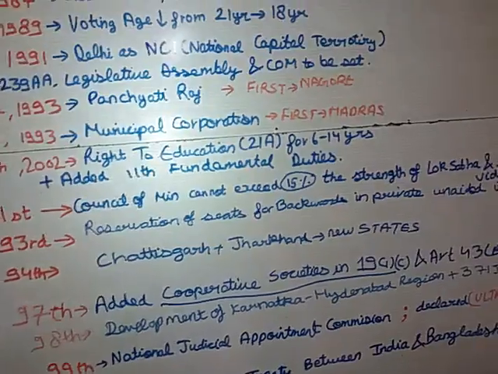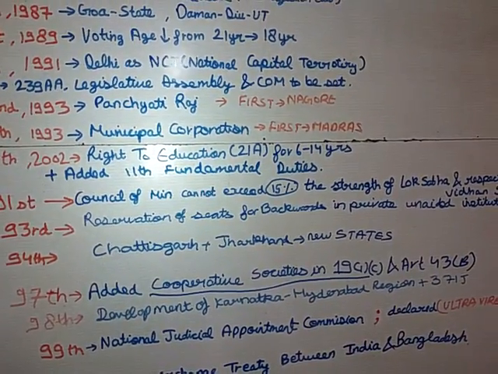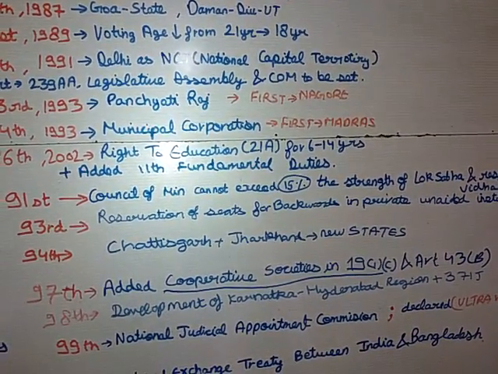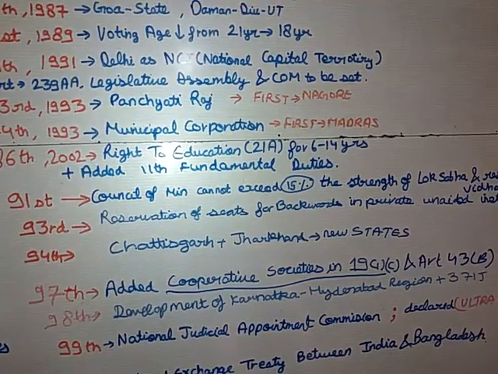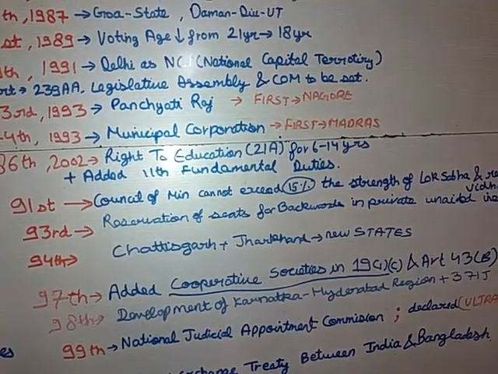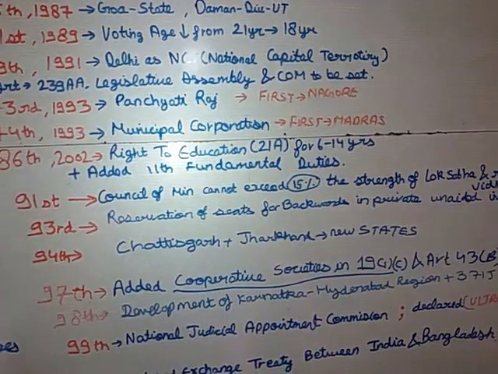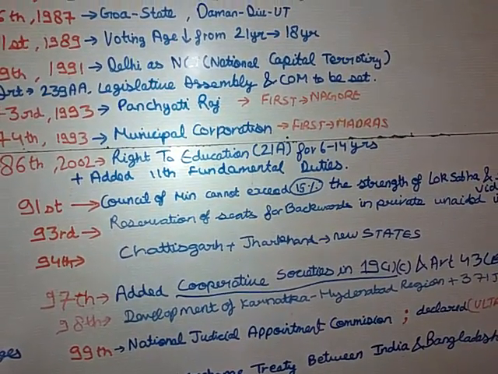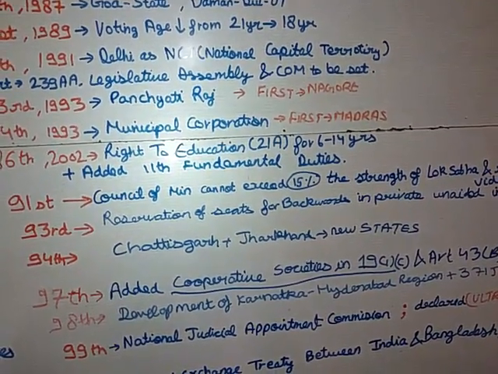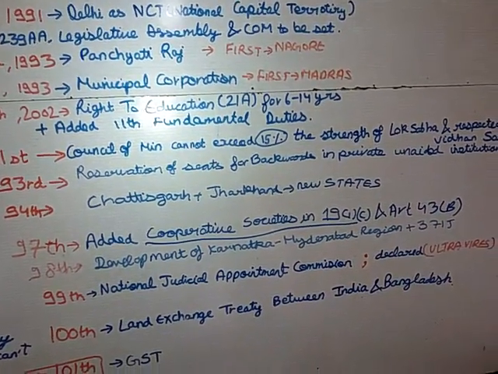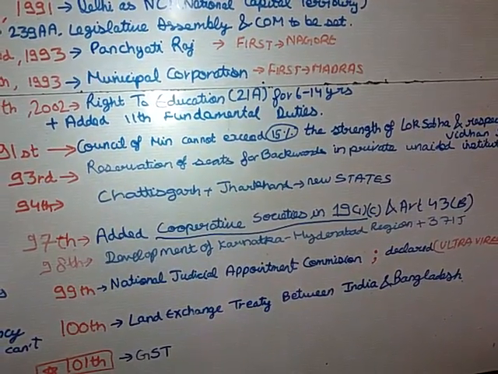There are variations. So according to their strength, it depends upon the criteria, they should not be more than 15%. Suppose Maharashtra has 60 seats in the legislative assemblies, then not more than 15% members should be in the Council of Ministers. Then comes the 93rd Amendment Act, which relates to the reservation of seats for backward classes